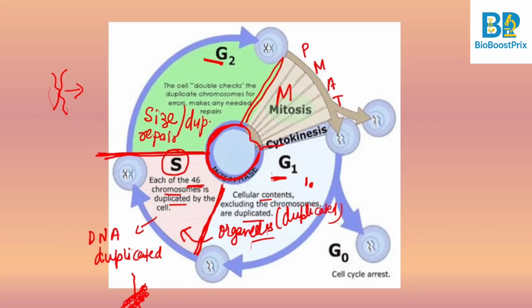These are the stages: Prophase, Metaphase, Anaphase and Telophase, right? And then Cytokinesis, where the cell divides and finally you get 2 daughter cells.